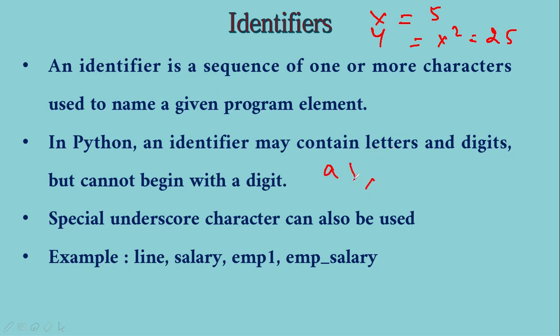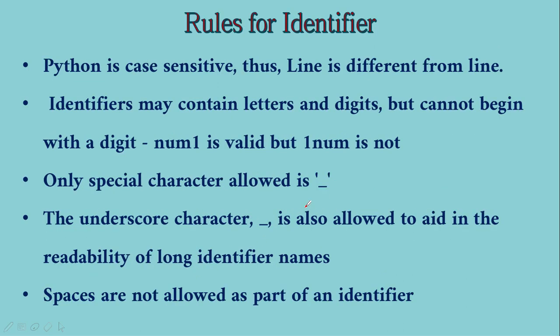So A1 is perfectly alright, but I should not write 1A because it starts with a number. And the only special character allowed is underscore, but do not start a variable name with underscore in Python, because Python has some reserved meanings whenever a variable name starts with underscore. That we will discuss in the later part of the course. And these are some valid variable names shown.